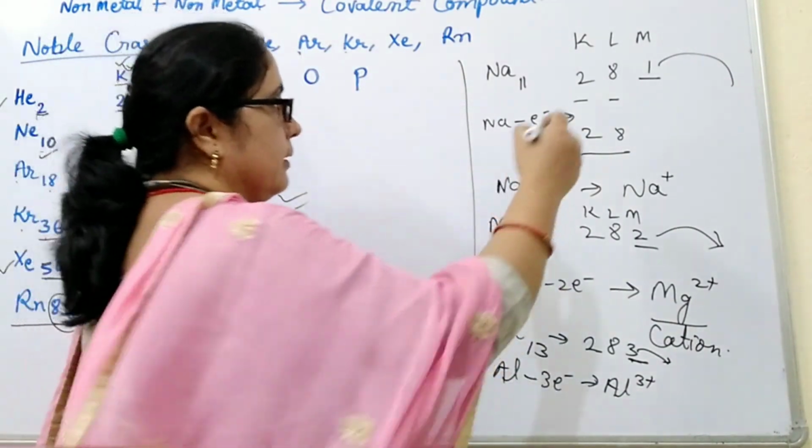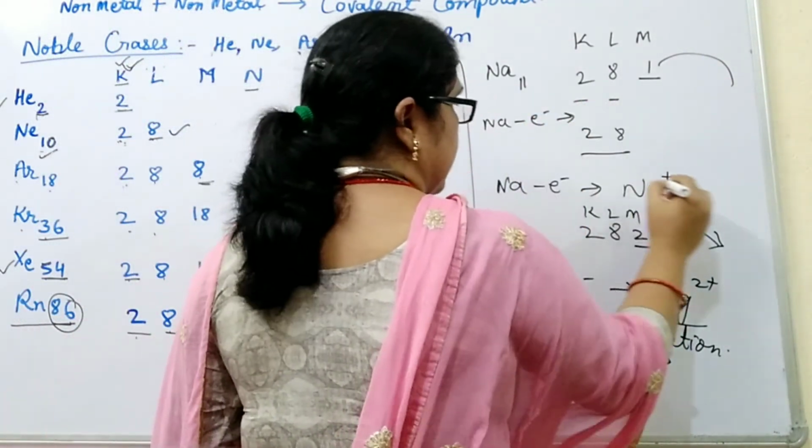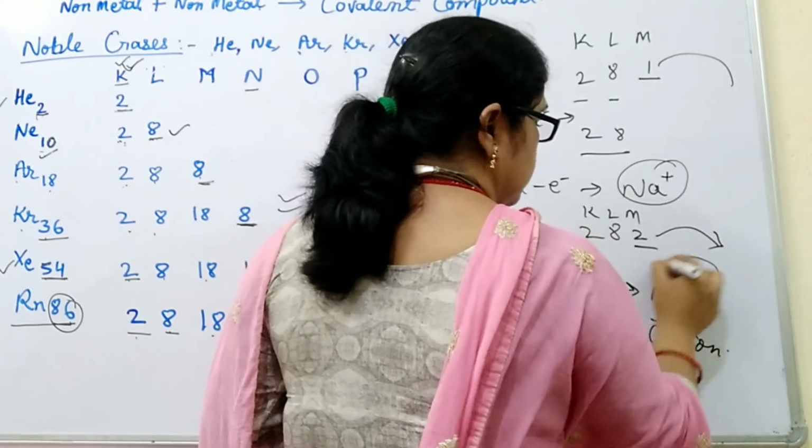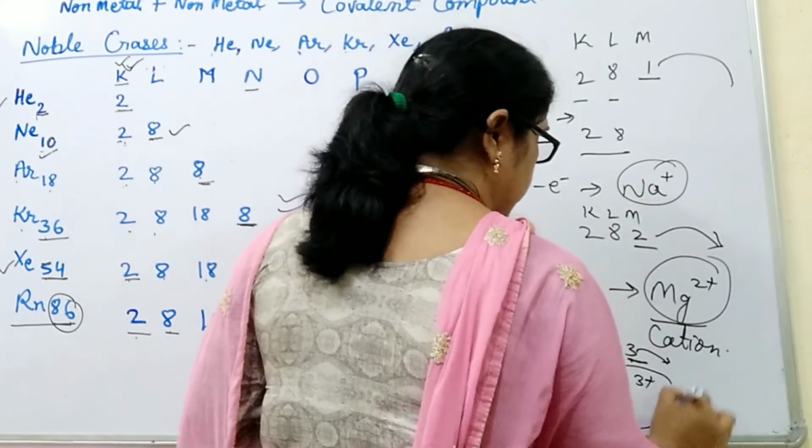In this way, cations are formed. This Na+ is a cation, Mg2+ is a cation, Al3+ is a cation. Children, mostly metals form cations because they have the tendency to lose electrons. They contain 1, 2 or 3 electrons in their outermost shell. So by losing those valence electrons, they become cations.